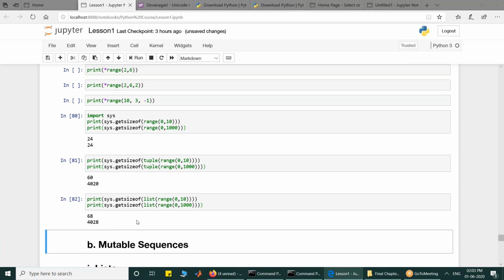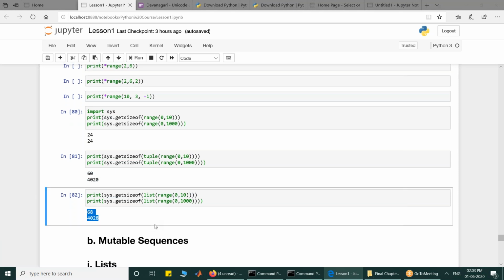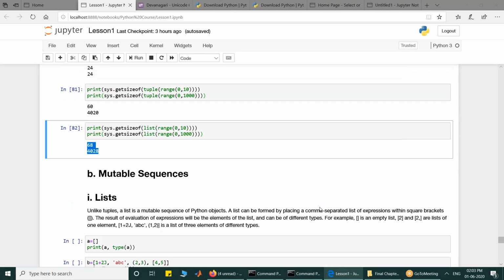Number two, the size of the range does not depend upon the number of elements in the range. So range of 0 to 10 is going to take the same size as 0 to 1000. But in tuple and list, that does not happen. As you have already seen in the execution of the code, the size changed from 60 to 4020 and from 68 to 4028. Am I clear? If anybody of you can post in the chat box.